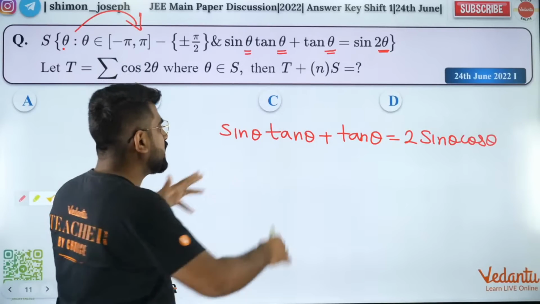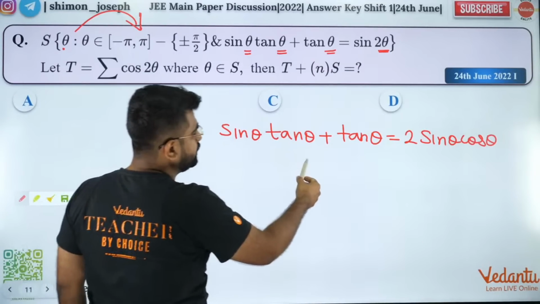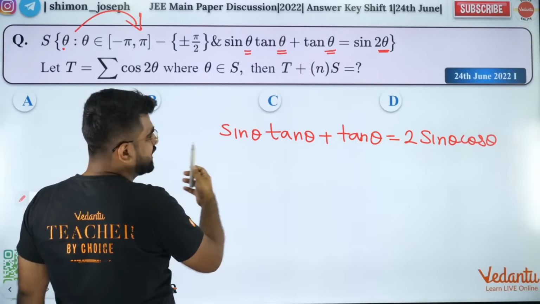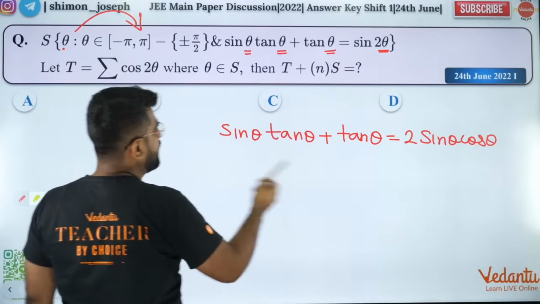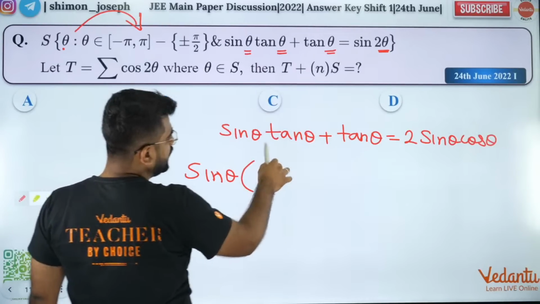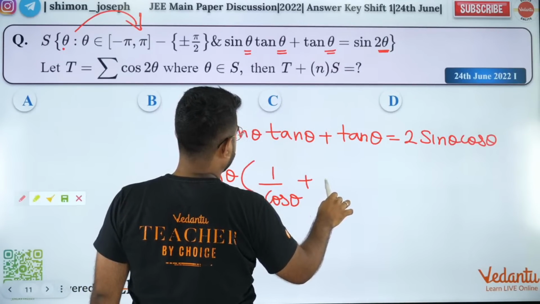You will see why. So guys, I can take sin theta common, bring everything to one side, and then we can solve it. If I take sin theta common, I will be left with 1 by cos theta plus 1.